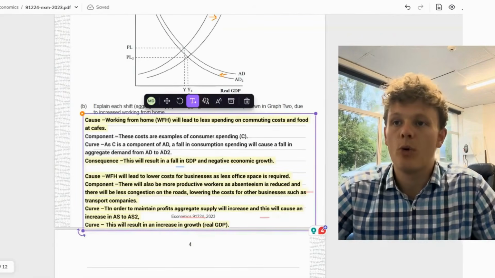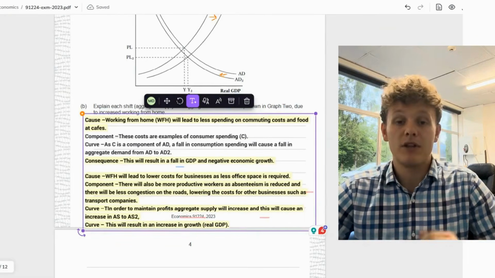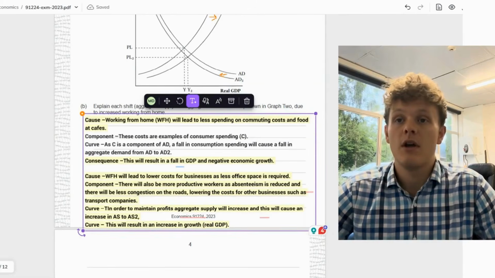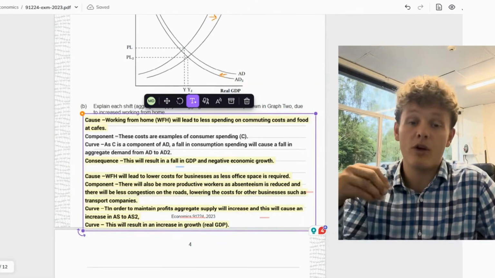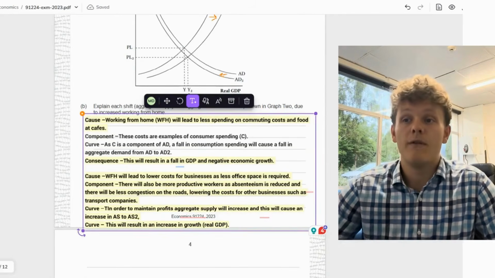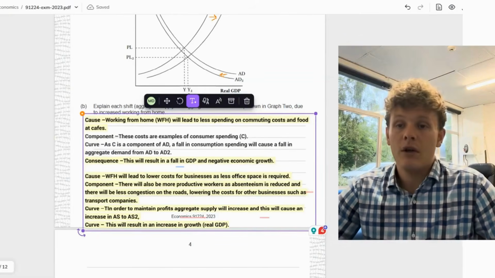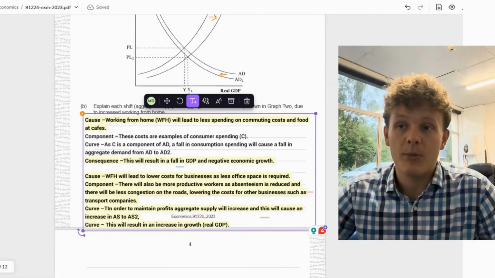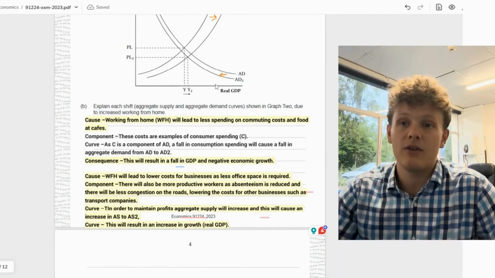So cause, working from home will lead to less spending on commuting costs and at cafes. So there's going to be decreased costs and spending on those things for workers. Component, these costs are examples of consumer spending, so link that to a component of AD using the equation. Curve, as C is a component of AD, a fall in consumption spending will cause a fall in aggregate demand from AD to AD2. Consequence, this will result in a fall in GDP and negative economic growth. So I've got that negative AD to AD2.